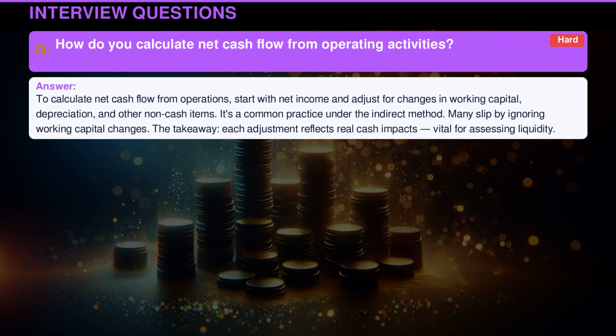To calculate net cash flow from operations, start with net income and adjust for changes in working capital, depreciation, and other non-cash items. It's a common practice under the indirect method. Many slip by ignoring working capital changes. The takeaway: each adjustment reflects real cash impacts, vital for assessing liquidity.